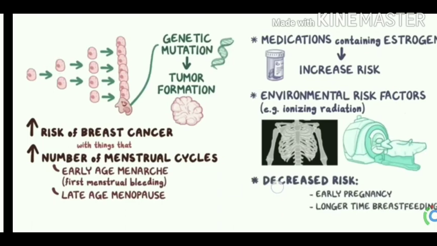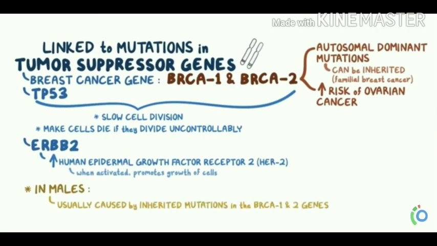of breast cancer. Breast cancer can also be linked to specific mutations in tumor suppressor genes. What are the tumor suppressor genes in breast cancer? BRCA1 and BRCA2 are the two breast cancer genes, and also TP53, which normally slow down cell division and make cells die if they divide uncontrollably. If cell division is continuing uncontrollably, the TP53 gene slows down the cell division and makes the cells die.